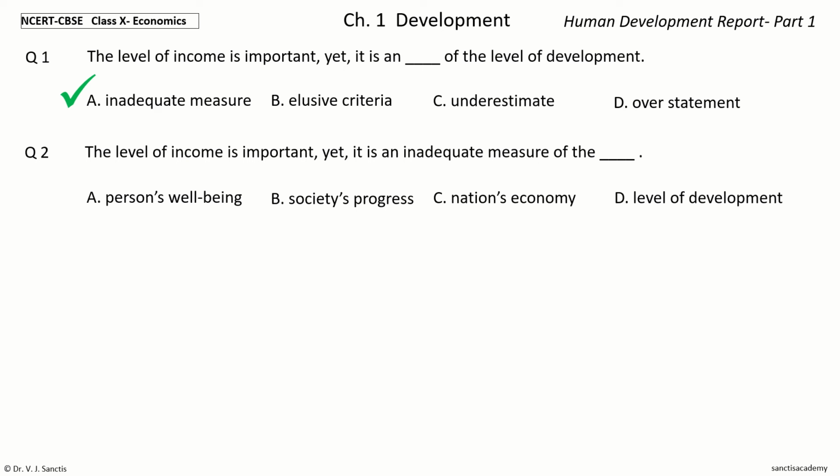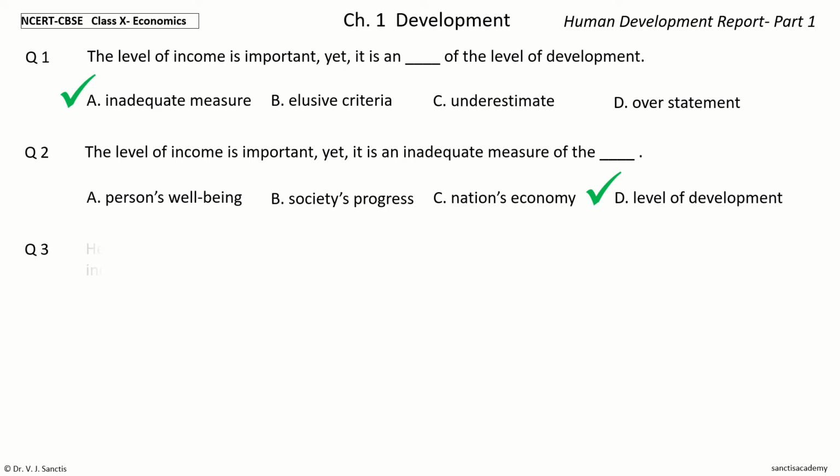Your time to choose. And the answer is level of development. So, the level of income is important, yet it is an inadequate measure of the level of development.